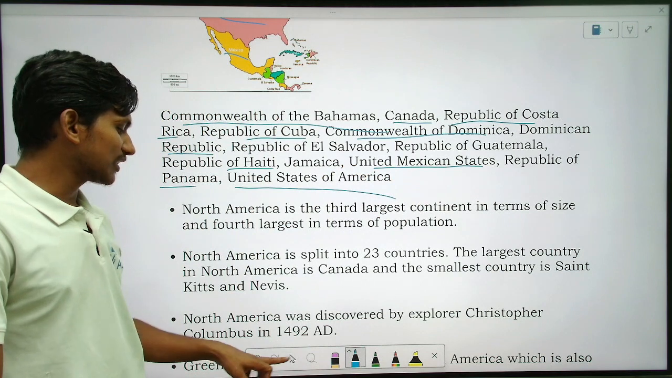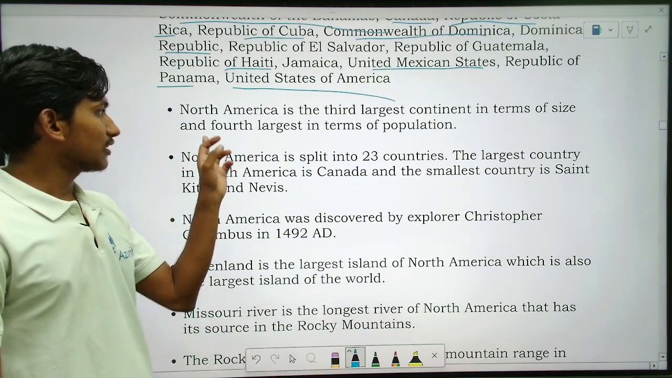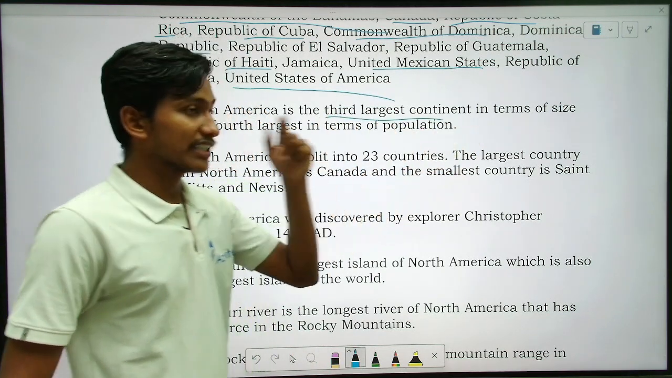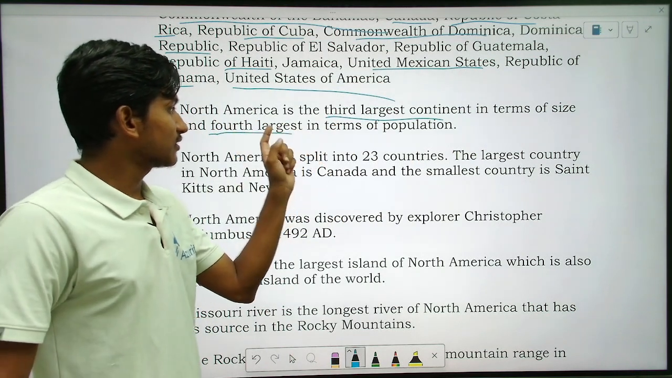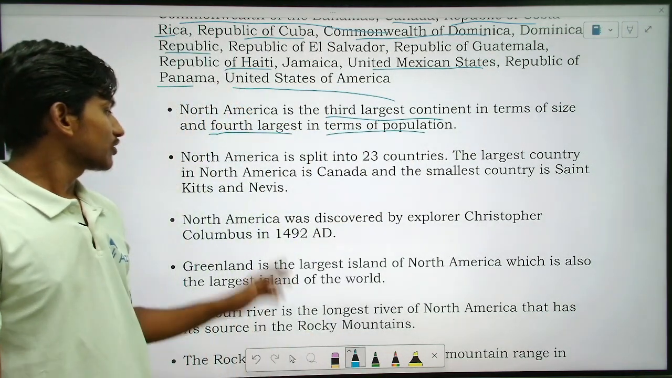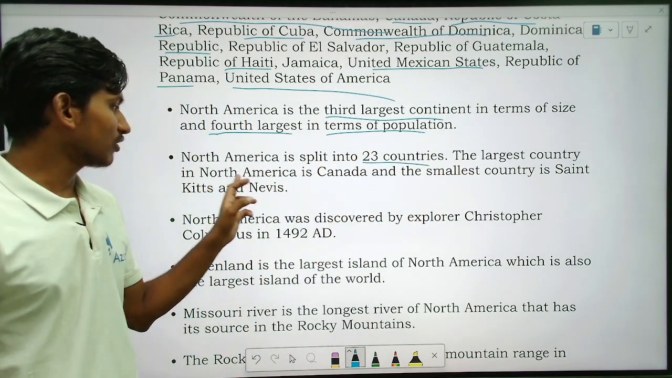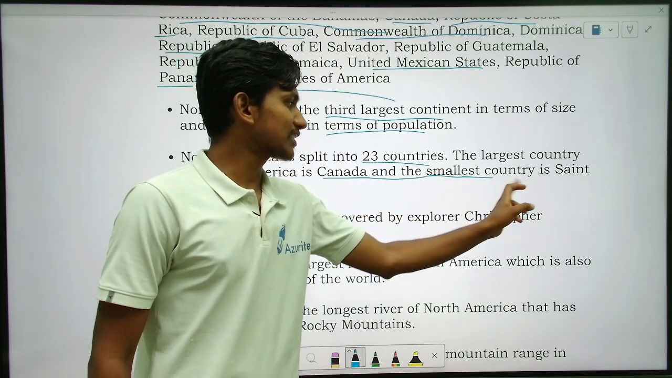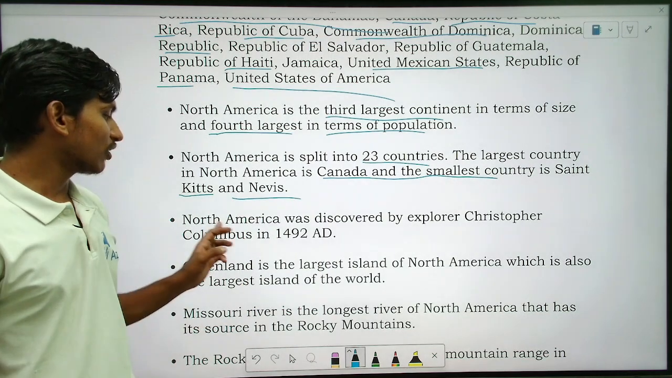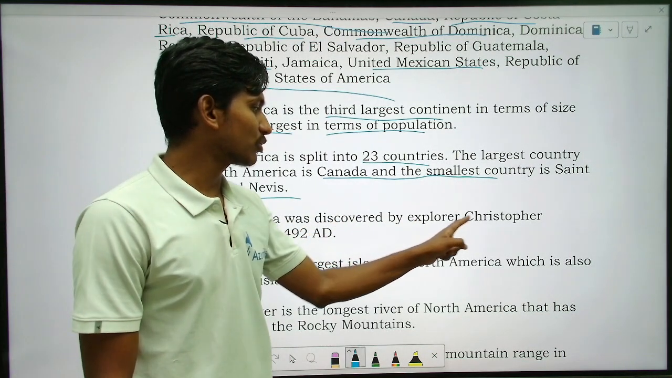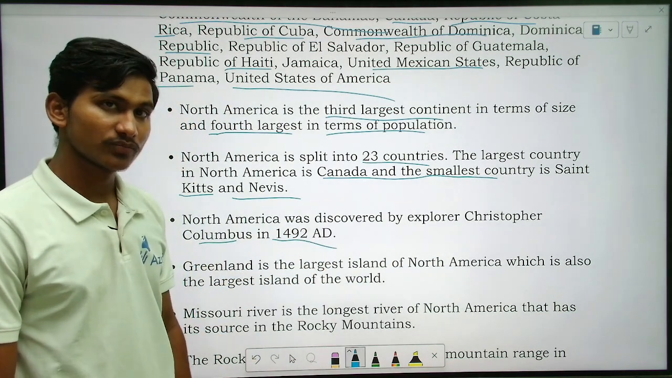Yes. So if you see the points, I will go a little faster here. So see, North America is the third largest continent after Asia and Africa, and fourth largest in terms of population. Okay, so North America is split into 23 countries. The largest country in North America is Canada and the smallest country is Saint Kitts and Nevis. Okay, so North America was discovered by explorer Christopher Columbus in 1492 AD.